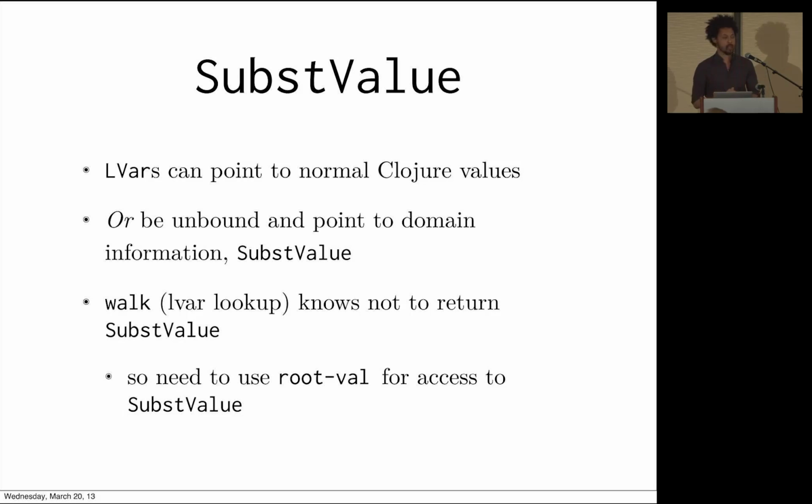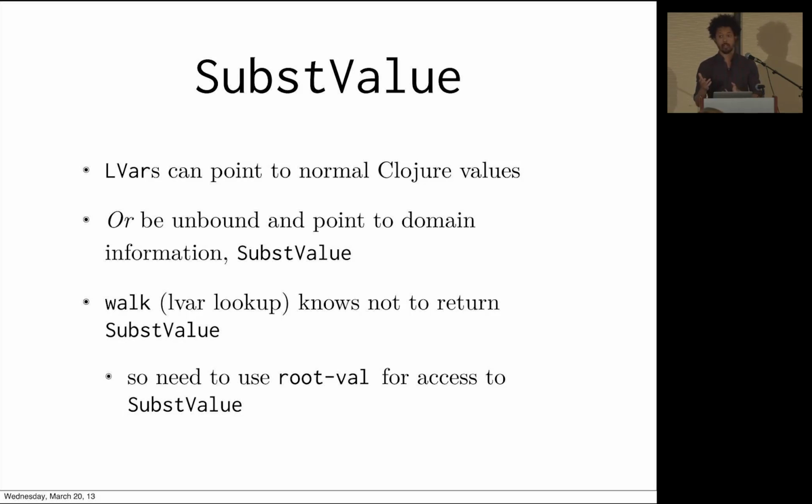So we have this new thing, which is like a container. Normally, LVARs just point to raw Clojure values. But now, because we want some place to put domain information, a logic var can be unbound, yet have domain information. And so we wrap it in this wrapper type. And we don't want to break any contracts about the way that primitive miniKanren stuff works. So walk, which is the primitive lookup, like what value is associated with a var, we changed walk to know about subst value such that no user of walk will ever have to deal with this. And that's kind of what you want.